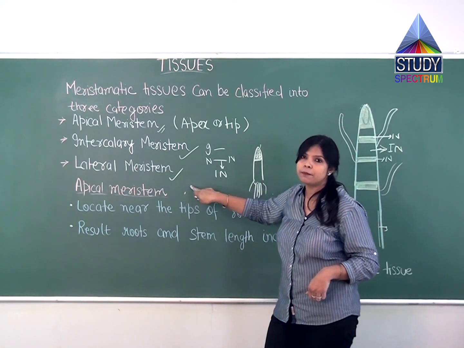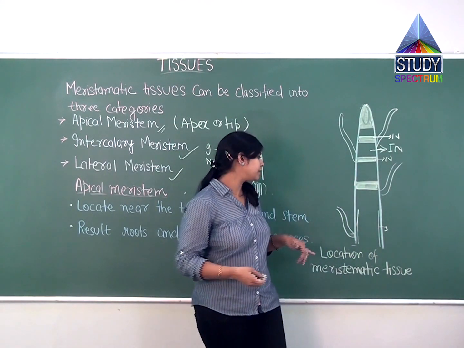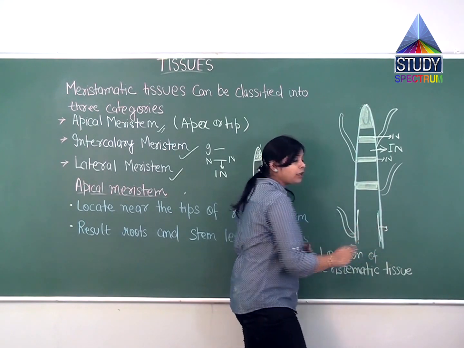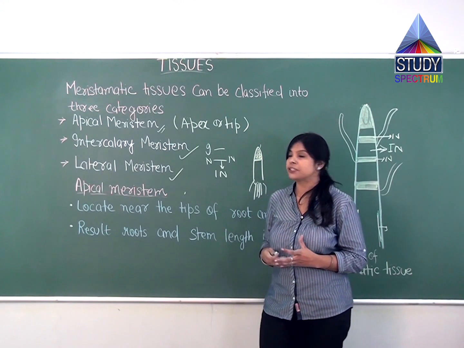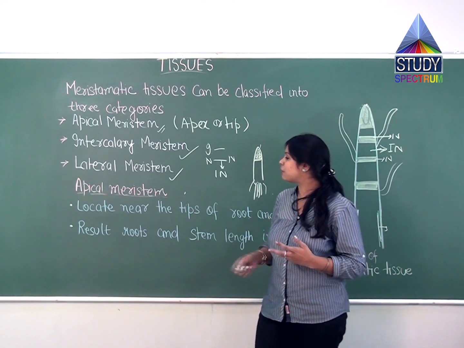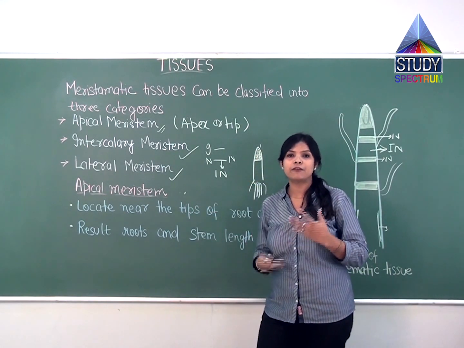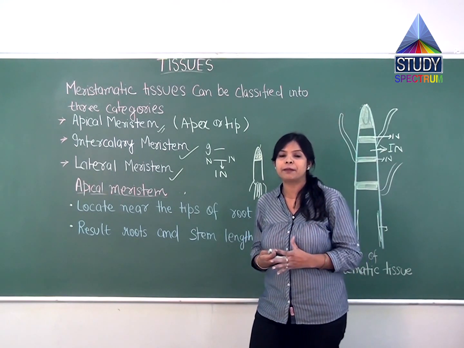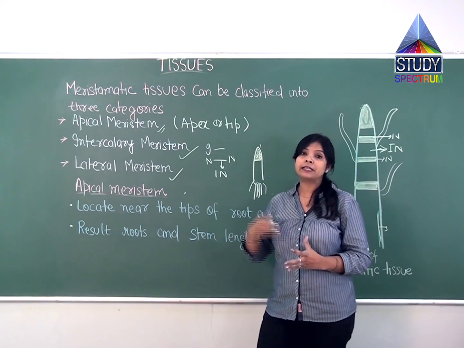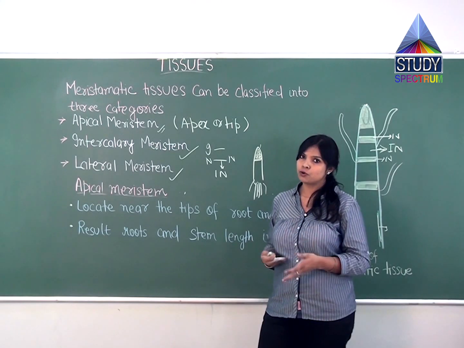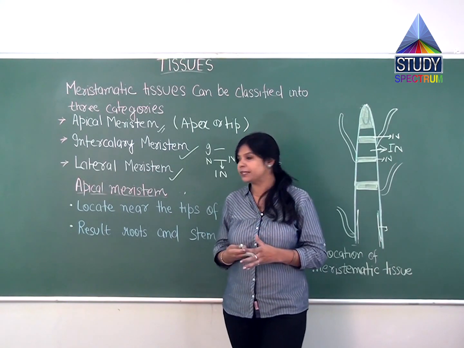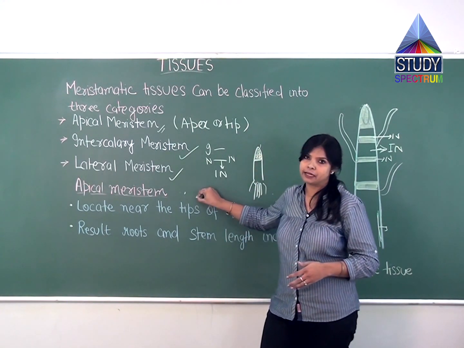This is also according to the position in the plant. This kind of meristem will be present on the lateral side of the plant. So this is about how many kinds of meristem tissues are present: apical meristem, intercalary meristem and lateral meristem. Again, we discussed the apical meristem: meristem means the dividing place. This dividing region can be present at the tip of the shoot or the tip of the root. Because of this dividing region, the root and the shoot increase in size. So this is about the apical meristem.